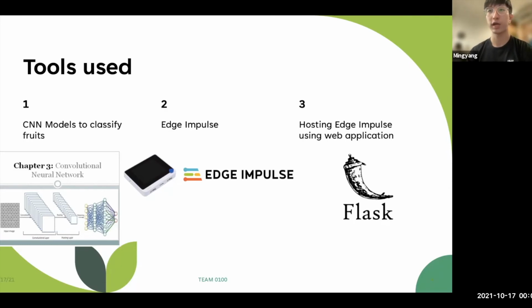The last tool used in our prototype will be the hosting of Edge Impulse over a web application. Having considered the needs of our production plant, which may be handling different types of fruits, it may be more accurate for dedicated trained CNN models to be uploaded to the monitoring system rather than a general CNN model, and having a server allows for easy deployment of these new updates to the various monitoring modules. Furthermore, it enables managers to have a better overview of the monitoring system through a consolidated platform which consolidates the number of fruits categorized under each label, allowing for better decisions to be made by top management. We will now proceed to the demonstration of the prototype.